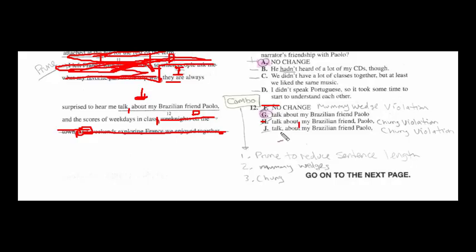Okay? Now, when we come back over here, we've got answer choice G left, which is nothing, and then answer choice J. So J here, you see there's the word about, and then there's Paulo. This is Mr. Chung, and this could be an exception to a mummy wedge, because if we cross this out, we still have to have a complete sentence, and that's not the case. So the correct answer is going to be answer choice G. Make sure that you see that. If we read this up here, they are always surprised to hear me talk, and then it would be right here, and the score of the week in the class. It feels like this is part of something that you need in there.